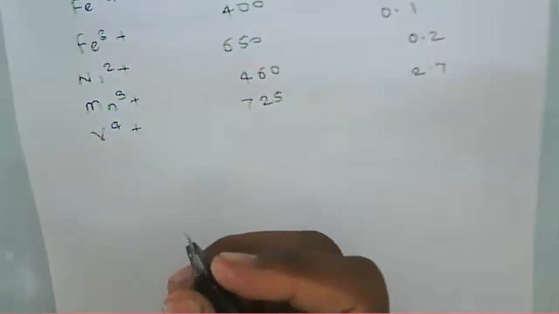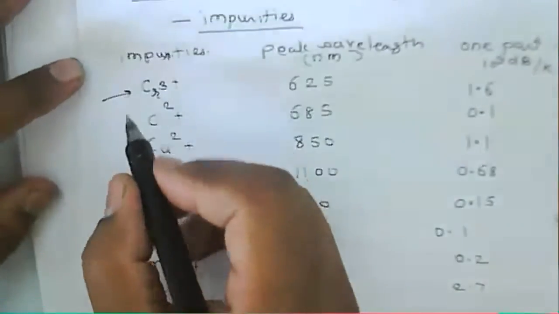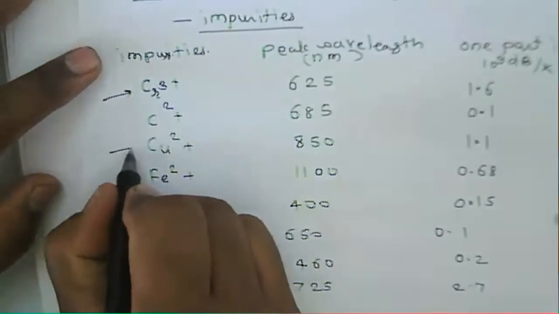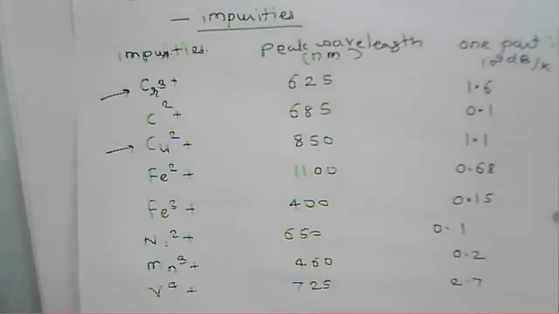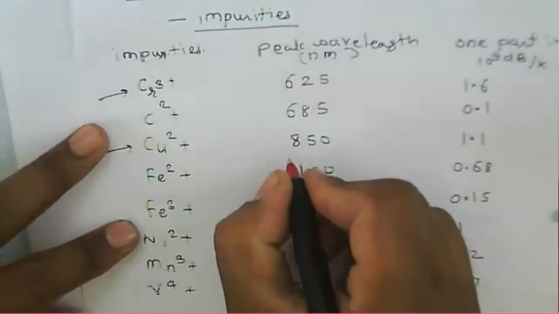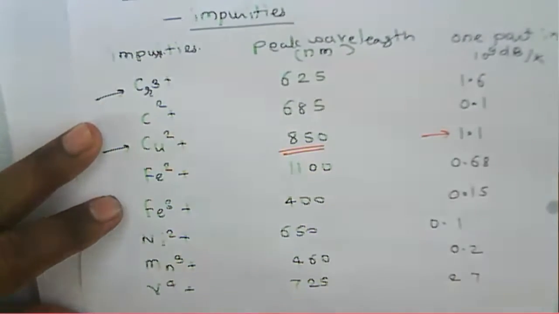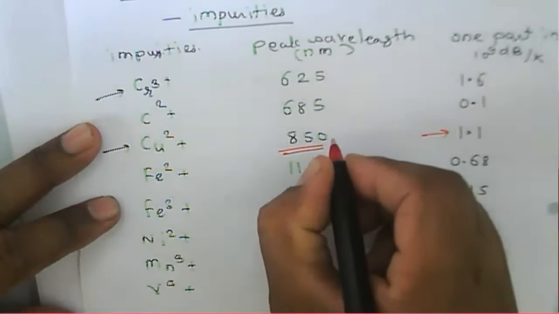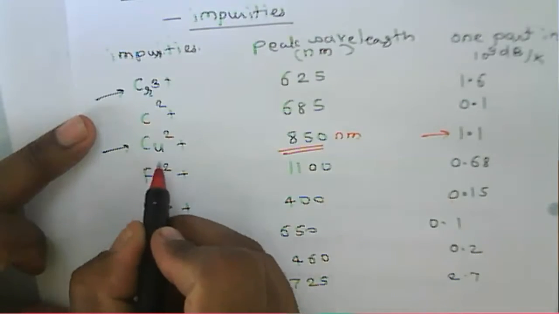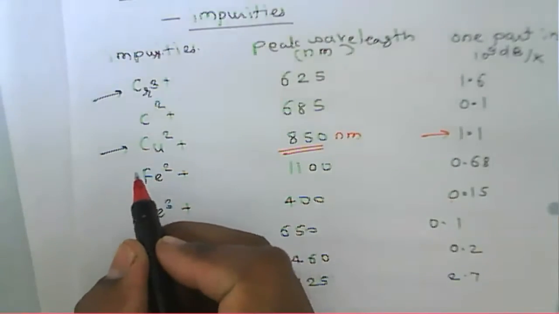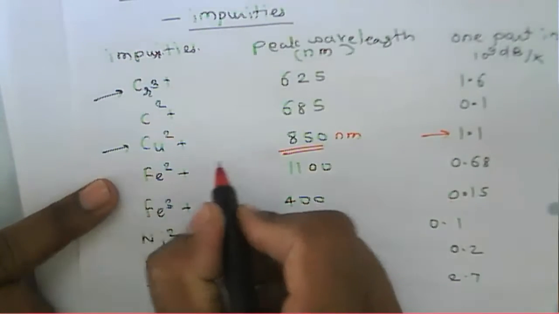For example, take this material, copper. At 850 nanometer of wavelength, there will be an attenuation of 1.1, if the glass is made up of these impurities.